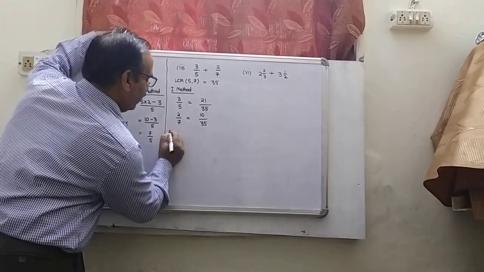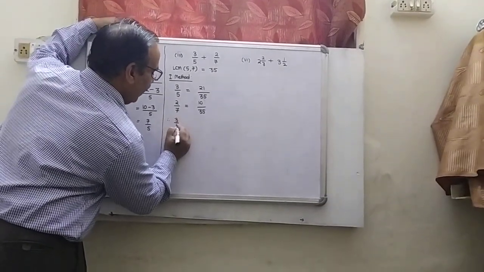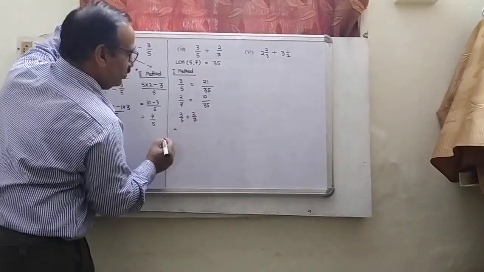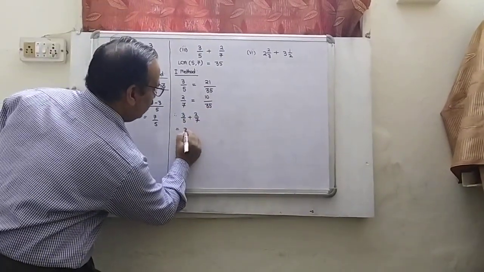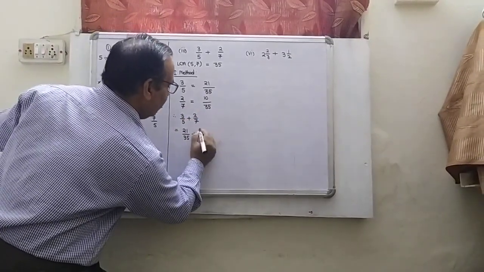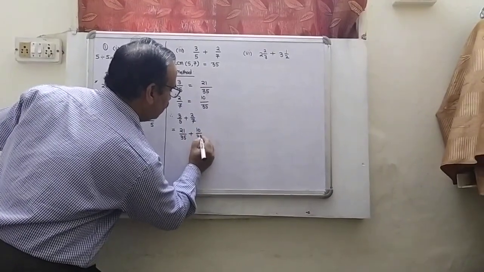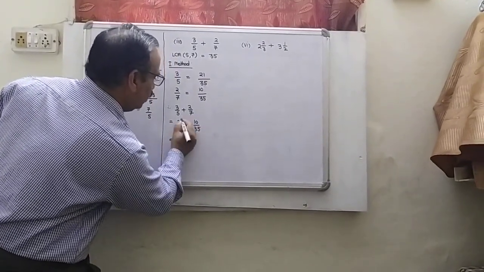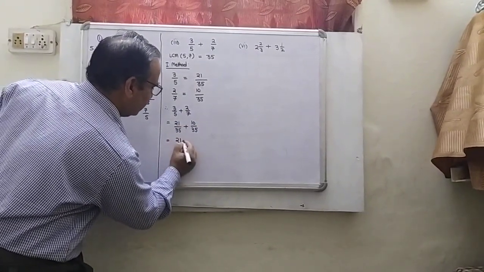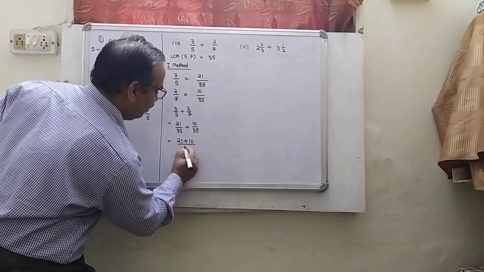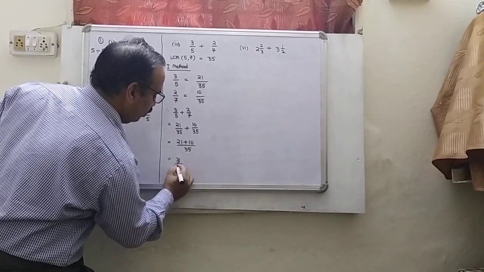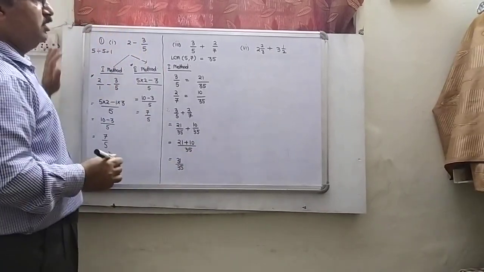Now add them: 21 plus 10 upon 35. So it will become 31 upon 35. It is the first method.